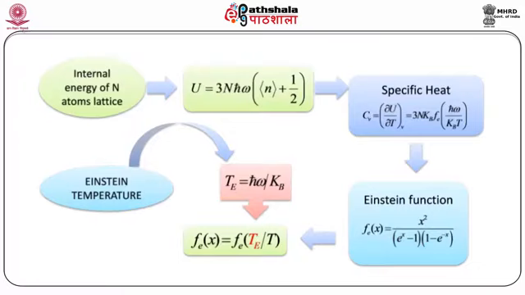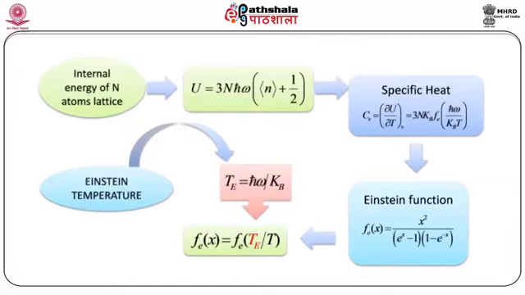Now if N is equal to NA, that is the Avogadro number, the specific heat is then written as Cv, the partial derivative of U with respect to T at constant volume, is equal to 3 times N kB and a function Fe, and this function Fe actually is a function of h cross omega by kBT. So this Fe(x) is called the Einstein function and is defined as Fe(x) is equal to x square divided by (e raised to power x minus 1) multiplied by (1 minus e raised to power minus x).